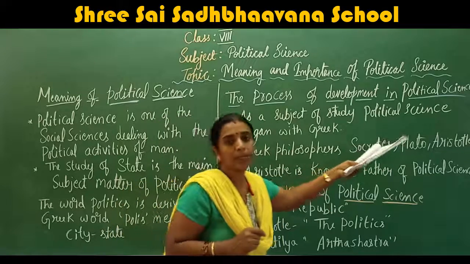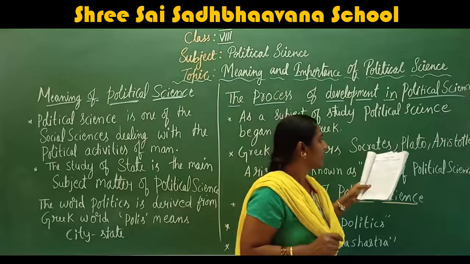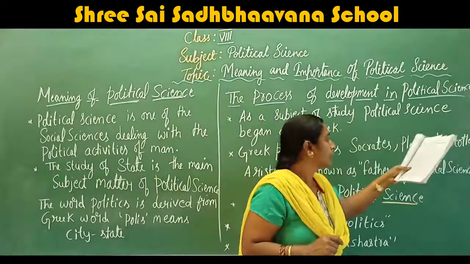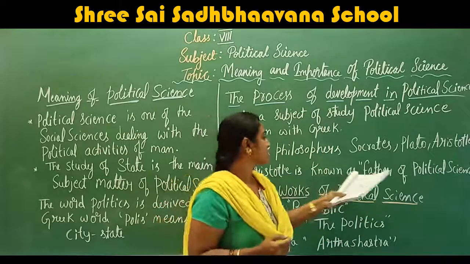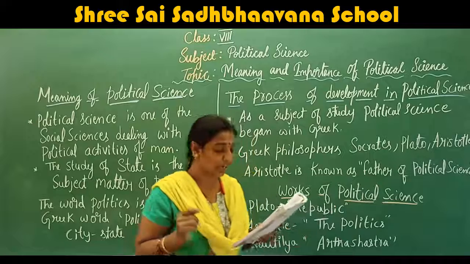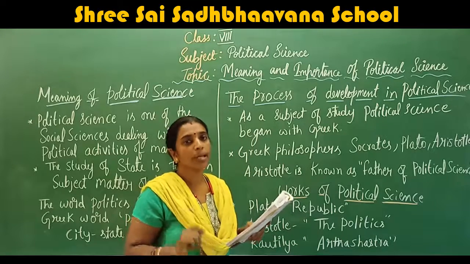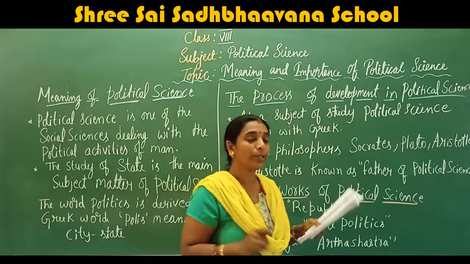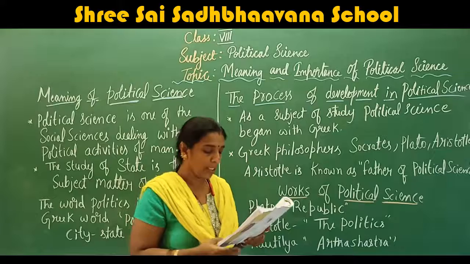So these three philosophers are connected to each other. Plato was a disciple of Socrates and Aristotle was the student of Plato. Okay, children. So Aristotle is known as the father of political science for his valuable contribution to the growth and development of political science.